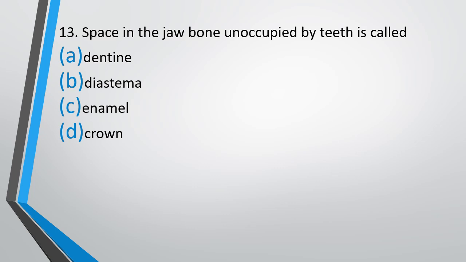Question number 13. Space in the jawbone unoccupied by teeth is called dentine, diastema, enamel or crown. The correct answer is option B, diastema.